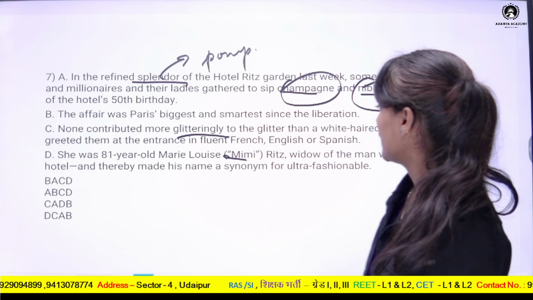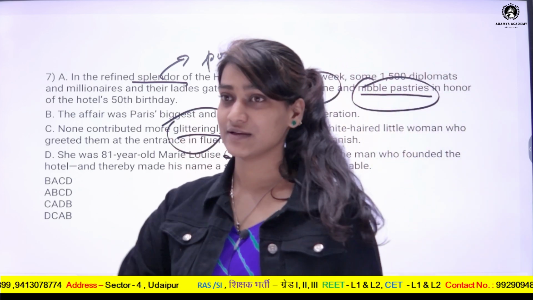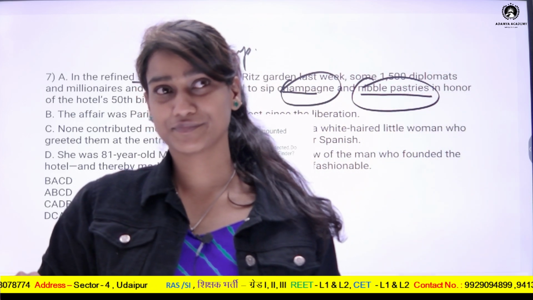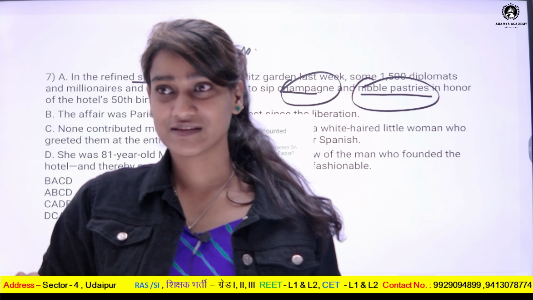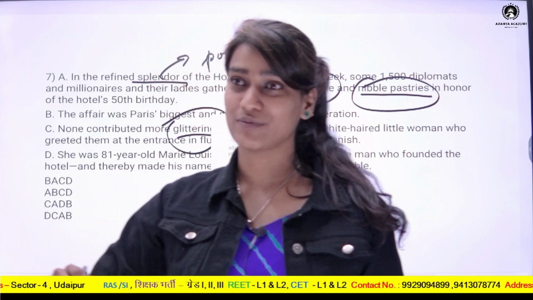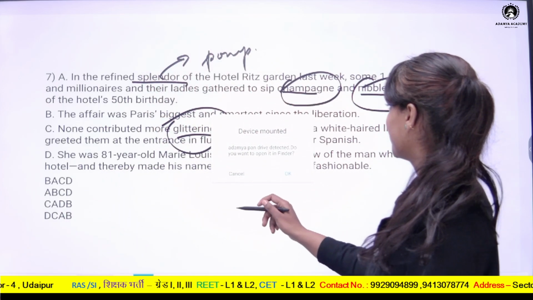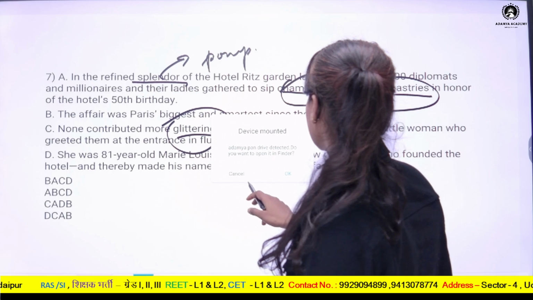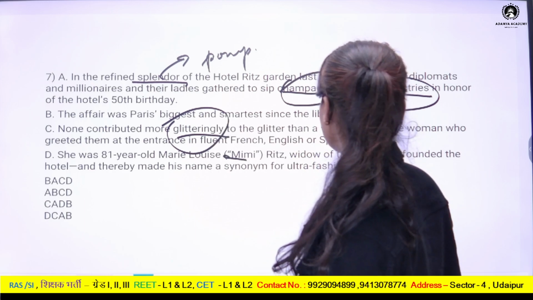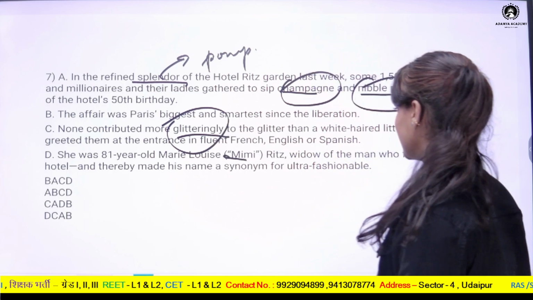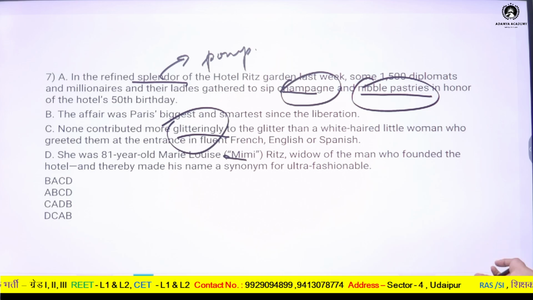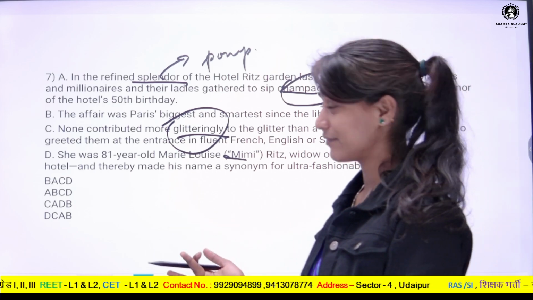So the next word is glitteringly. Glitteringly means shiny. It means pomp. It is also associated with pomp and show. So these are the words which we have discussed. Now let us arrange the paragraph.